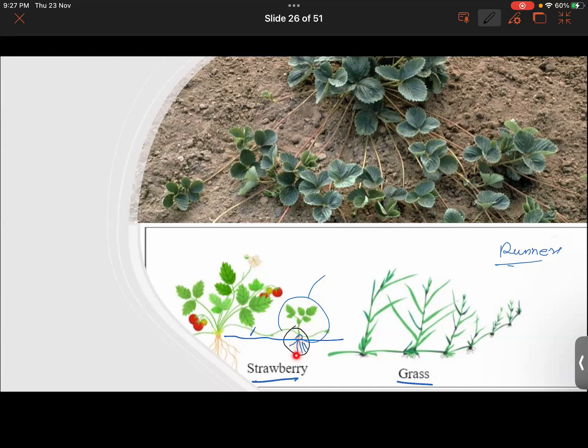So it develops a new root system and a new plant starts to grow from it. We can simply cut it down, and the two plants will be separated and the new plant will grow on its own.